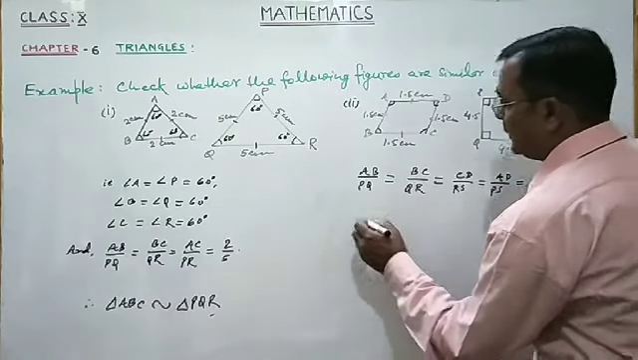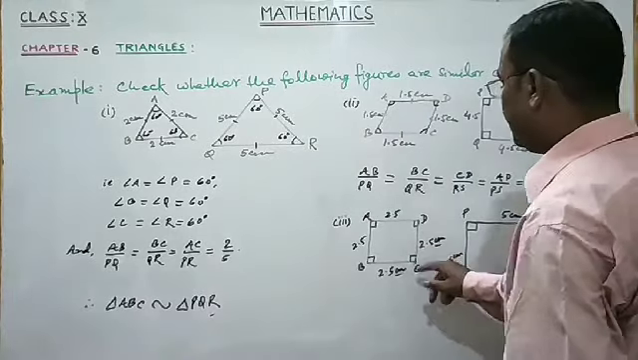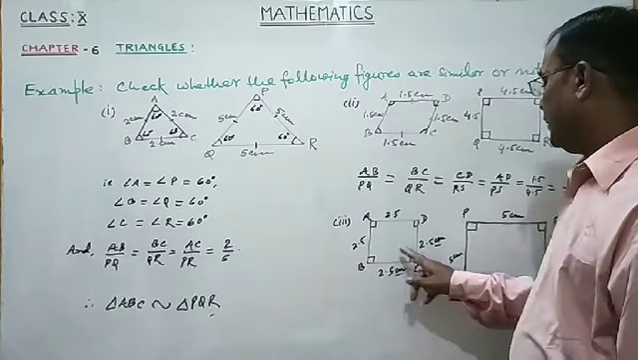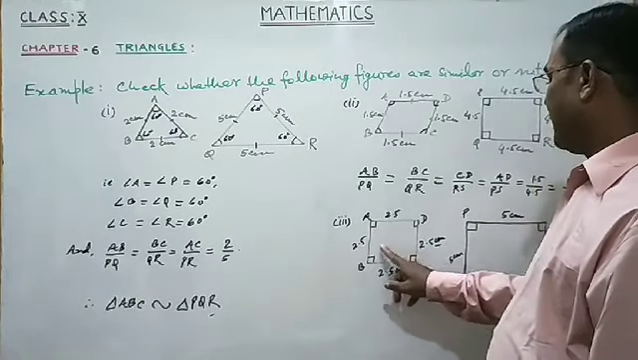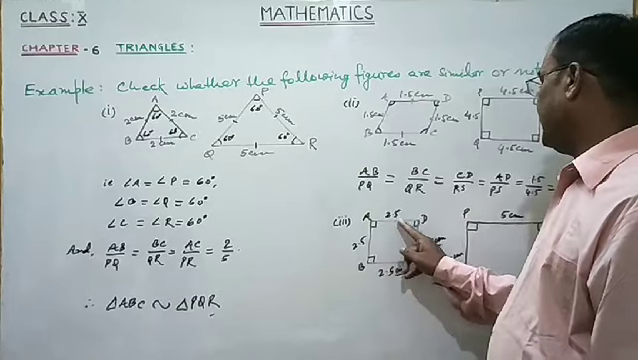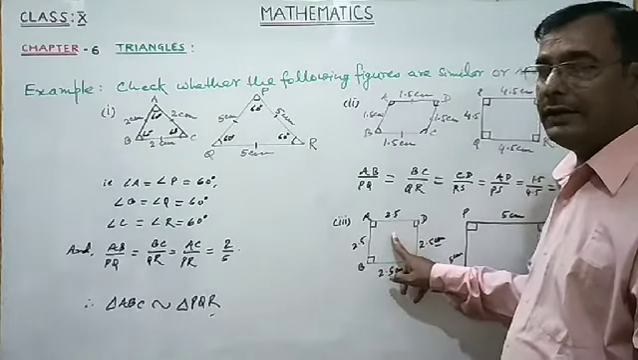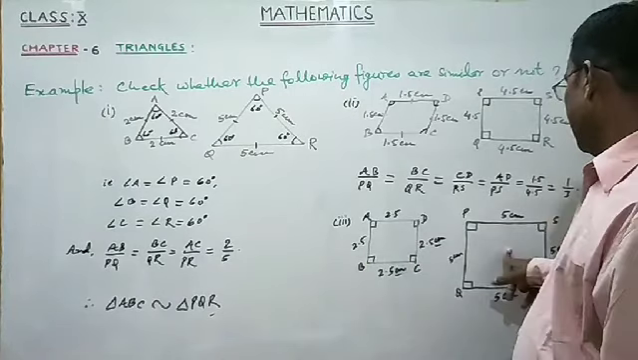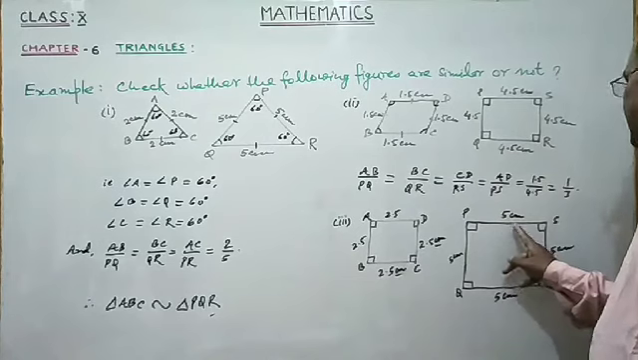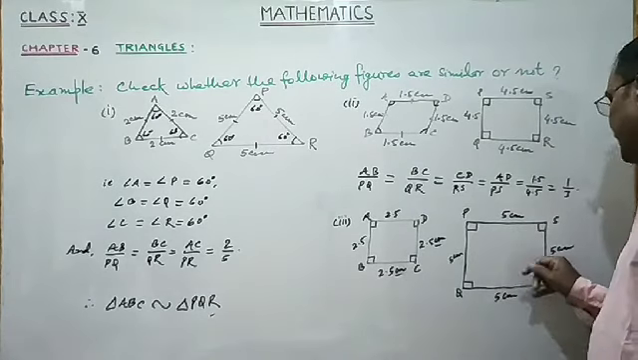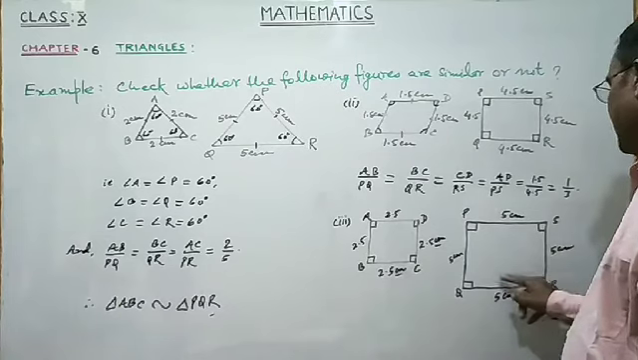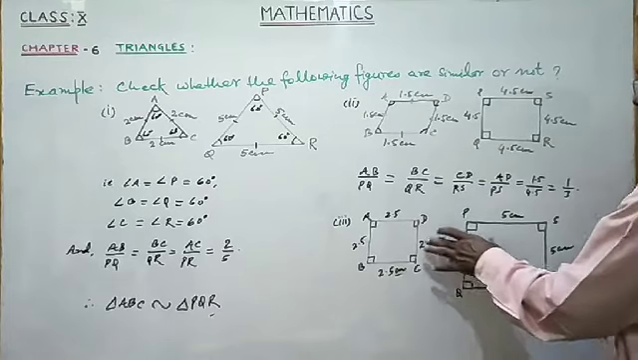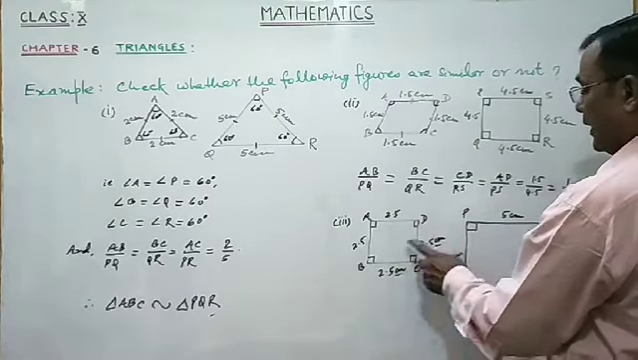Now the third part. In the third part, we are given two quadrilaterals ABCD and PQRS. In the first quadrilateral ABCD, all four sides are equal and interior angles are 90 degrees each. So the first quadrilateral is a square. In the second quadrilateral PQRS, all four sides are equal and interior angles are 90 degrees each. So the second quadrilateral is also a square. So in these two quadrilaterals, corresponding angles are equal.